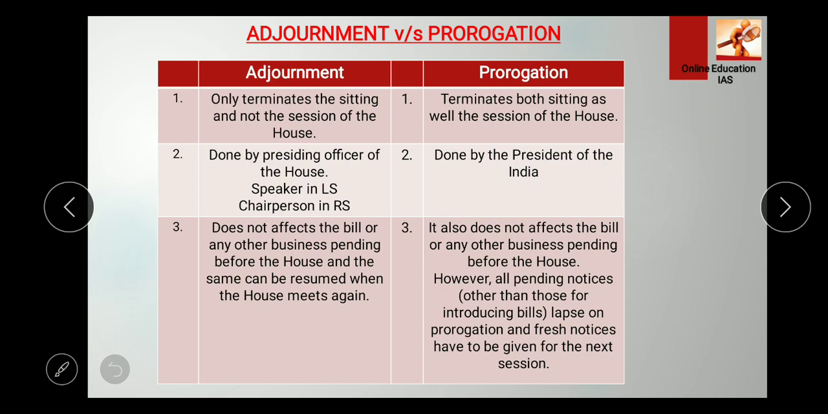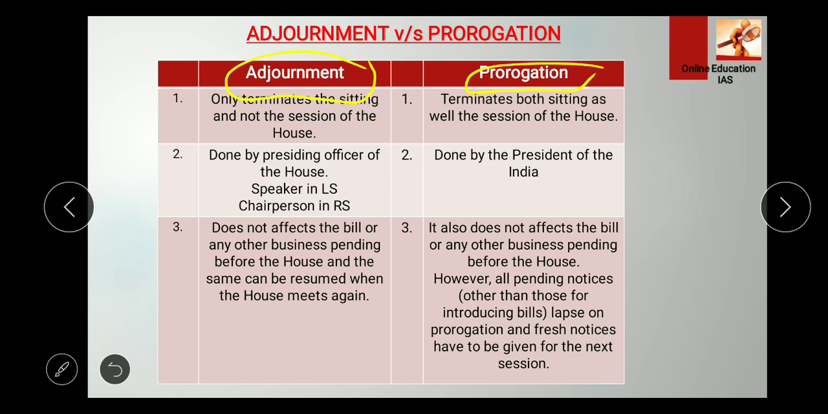Now, I have shared here some tables comparing one or two topics, right? Because these are topics which are asked directly or might be in the form of statements in the UPSC. So, first of all, what is adjournment? I have taken adjournment and prorogation; these relate to the sessions of parliament. A session is like the meetings held each day, two meetings each day, in the morning and post lunch, right?